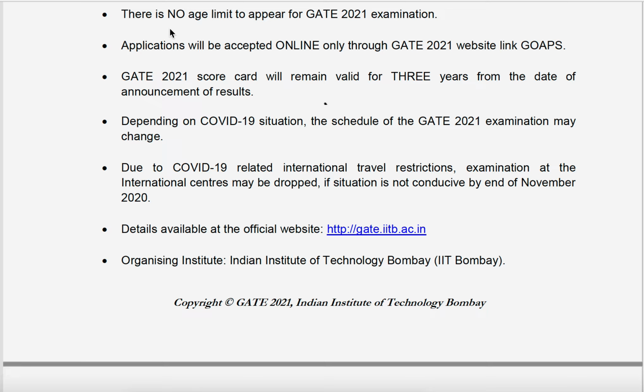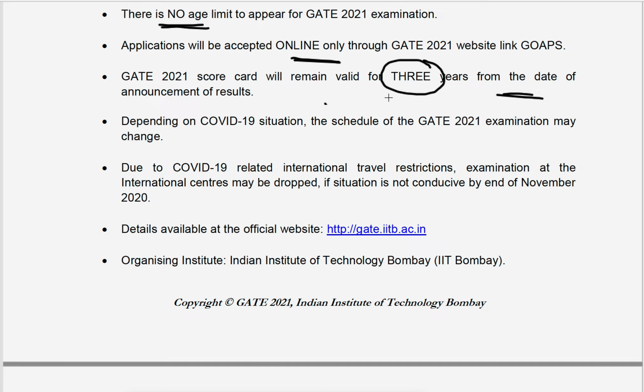And one more thing, there is no age limit for GATE 2021 examination. In previous exams also, same thing, and application will be accepted online only. Okay, and in this 2021, they are providing 3 years validity for GATE score.